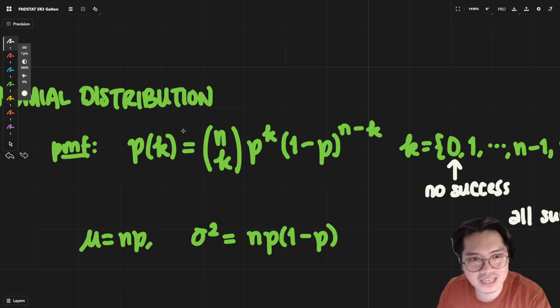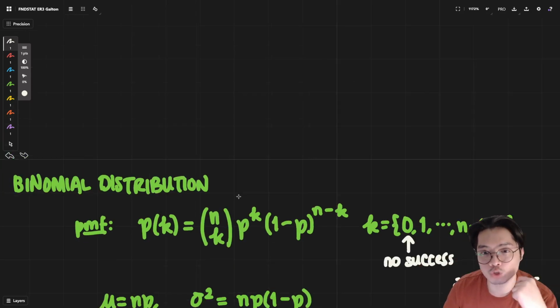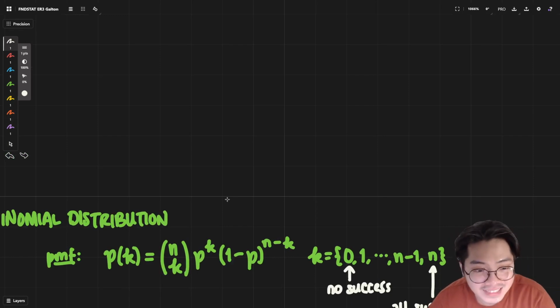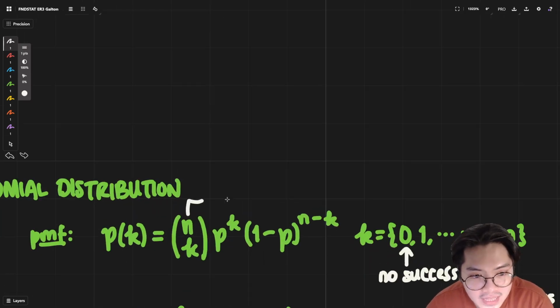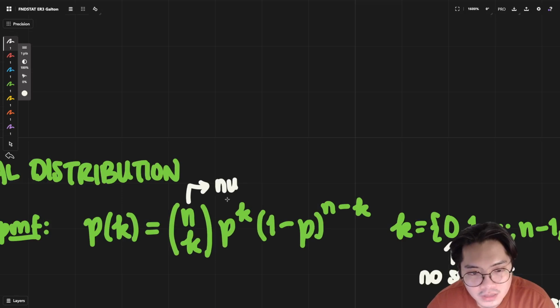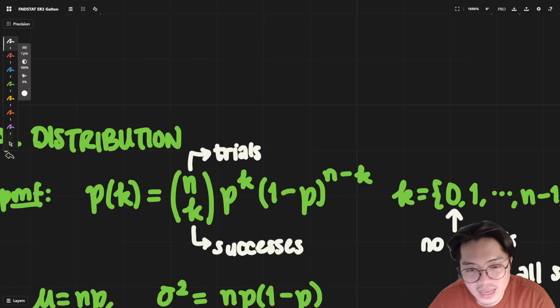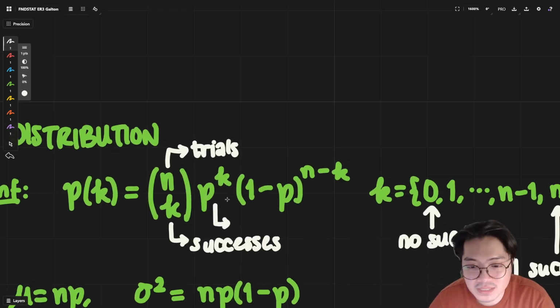But in this case, say for example, if we were to flip a coin 3 times, the number of our trials, letter N right here, would be 3. And then the K denotes the number of our successes. Again, success in here does not mean something positive.